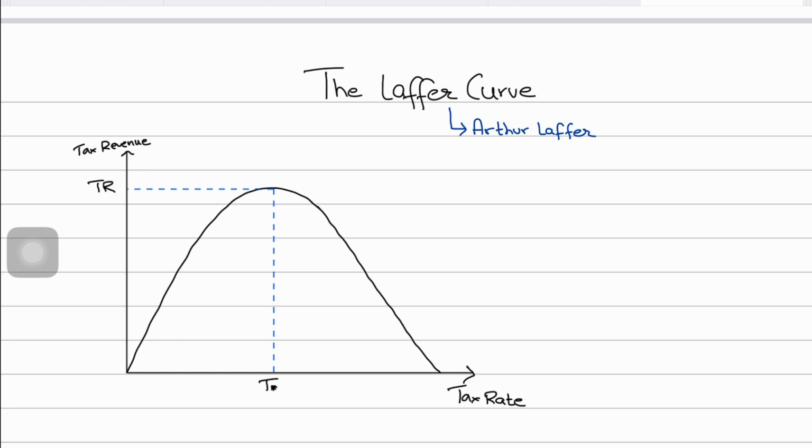And I'm quoting from Wikipedia, Ibn Khaldun, who was the 14th century philosopher and Islamic scholar, wrote in his work, the Muqaddimah, and I quote, it should be known that at the beginning of the dynasty, taxation yields a large revenue from small assessments.